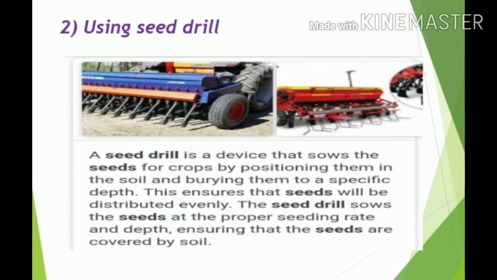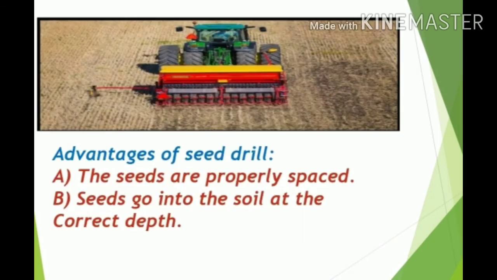Seeds are introduced into the funnel and then released into the soil furrows made by a plow. Through this way, with the help of seed drill, seeds are sown at a particular level. So advantages of seed drill are: the seeds are properly spaced, and seeds go into the soil at the correct depth.